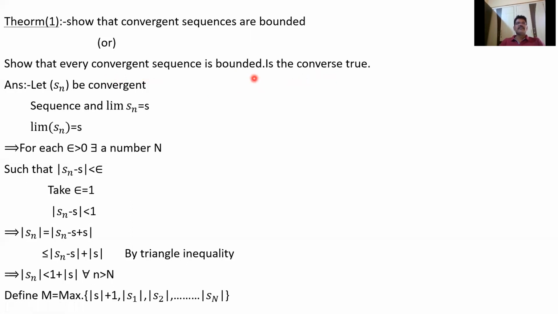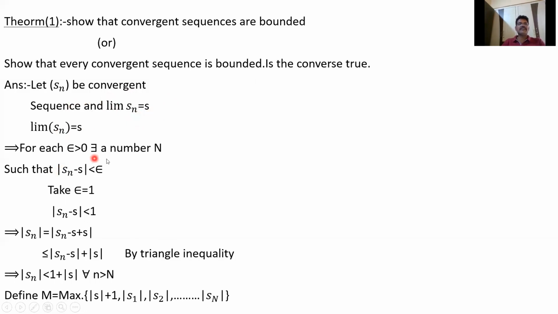Let S_n be a convergent sequence. It converges to some point S, so take limit S_n equal to S. What is the definition? By definition, take any epsilon greater than 0, however small.